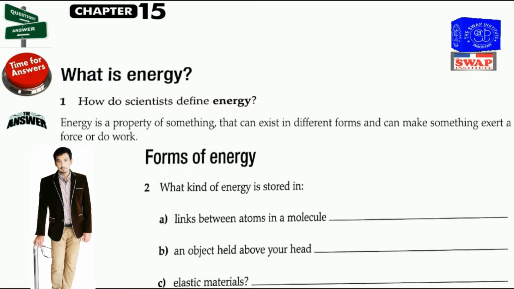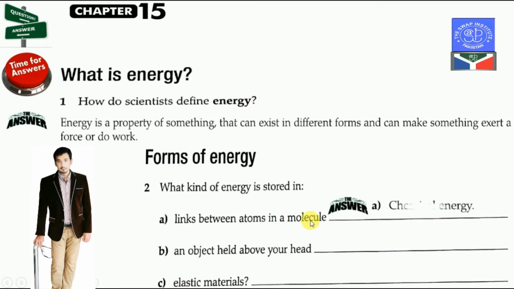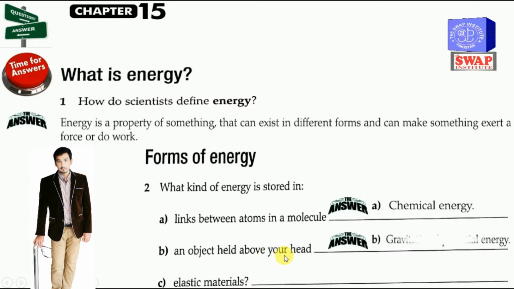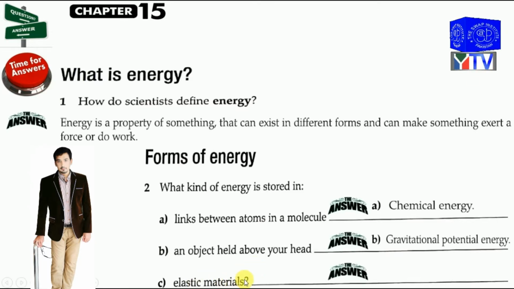The second question: what kind of energy is stored in the links between atoms in a molecule? The answer of this question is chemical energy. Question B, an object held above your head. The answer of this question is gravitational potential energy. The third one, the C part, elastic material having energy. What type of energy is in elastic material? So the elastic energy, definitely. Okay.